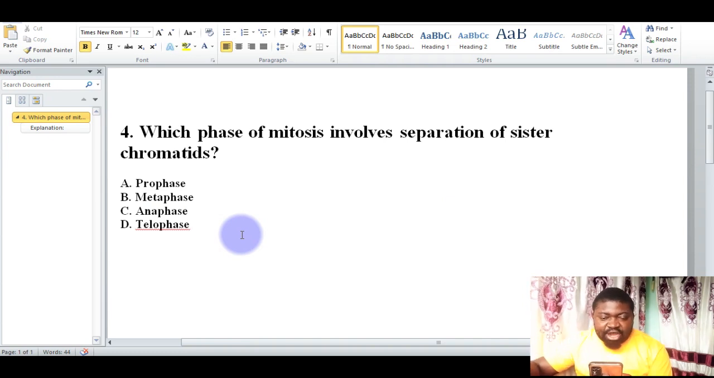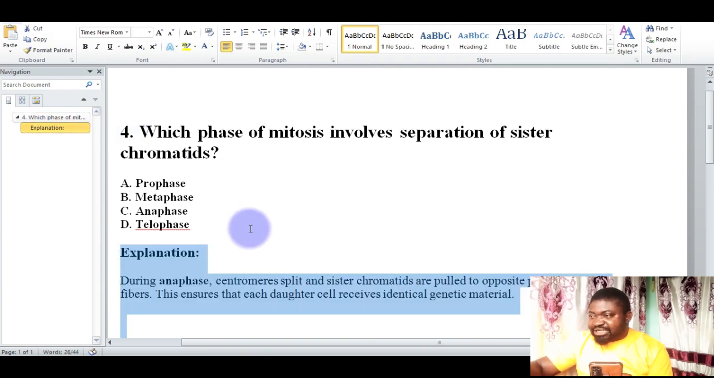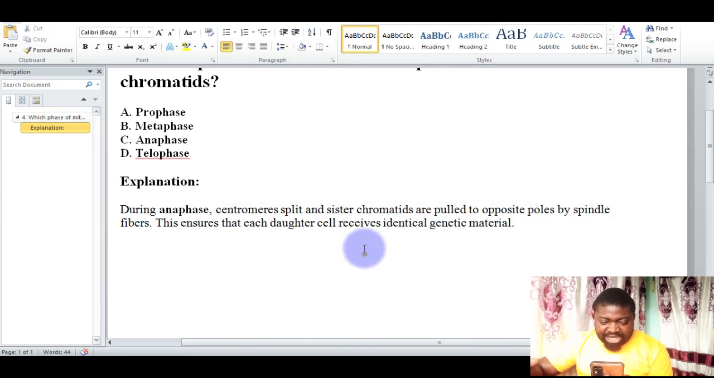Which phase of mitosis involves separation of sister chromatids? We have A, prophase, B, metaphase, C, anaphase, D, telophase. The correct option in this series of answers is C, which is anaphase. Now, I'll give you the reason why anaphase is the correct answer. Let's look at it together.